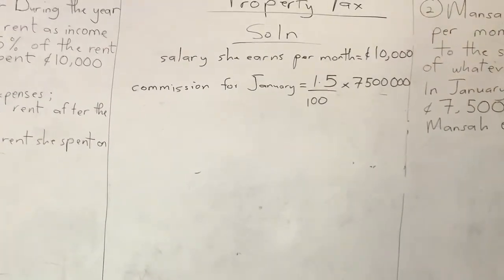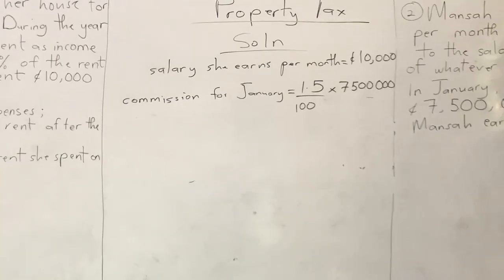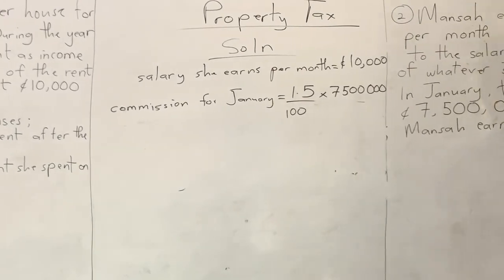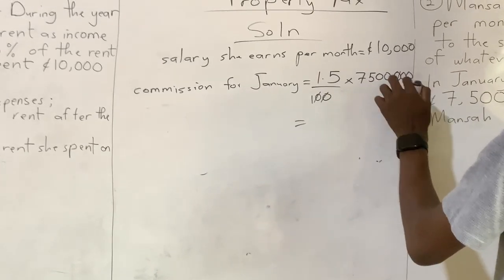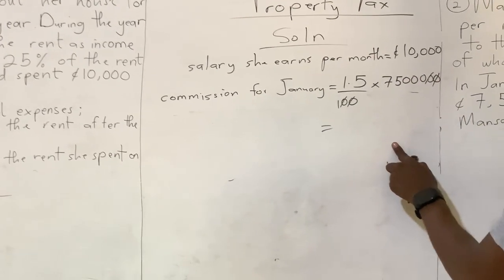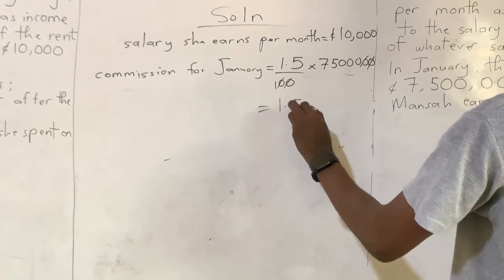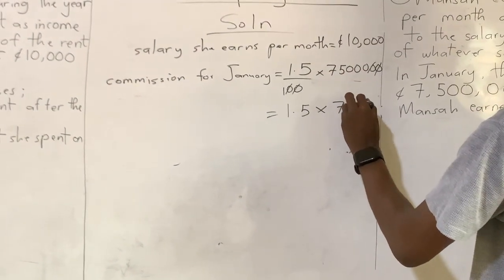Good. So we're going to tackle this, yes. These two zeros over here take care of the last two zeros. In the end, you have 1.5 times what? 7. Okay, this is 75,000.